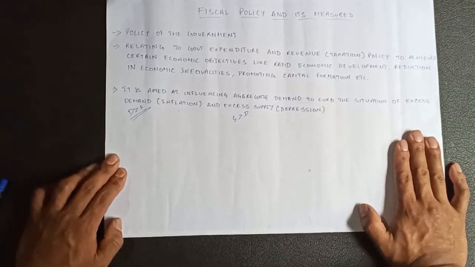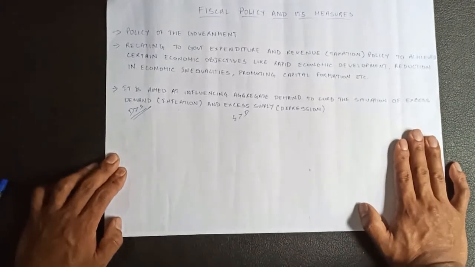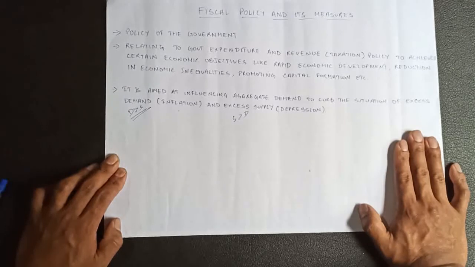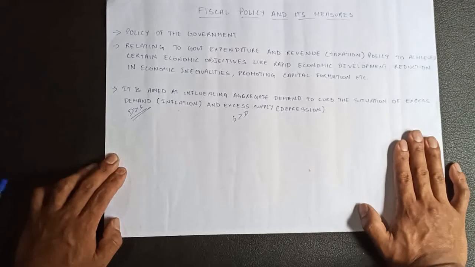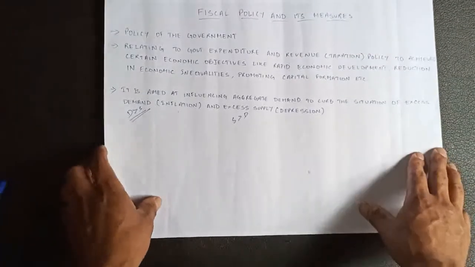Okay, excess demand means when demand is greater than supply. That means, in the simplest term, when people are demanding more goods and services but there is shortage of goods and services in the market. That is excess demand. And when we talk about excess supply, it means supply is more than demand. That means there are more goods and services available in the market, but there's less buyers. Okay, I hope that is clear, right?